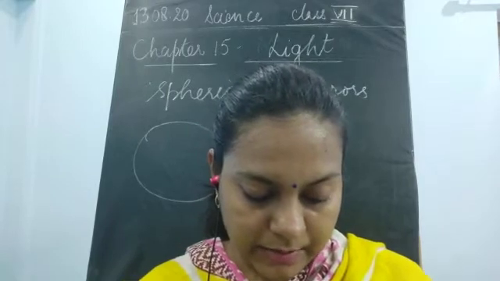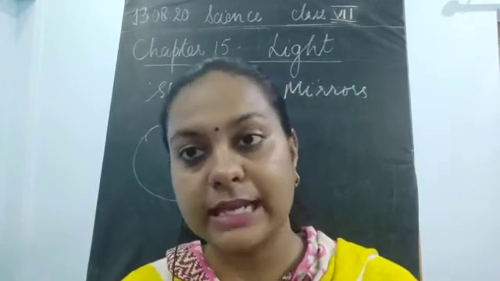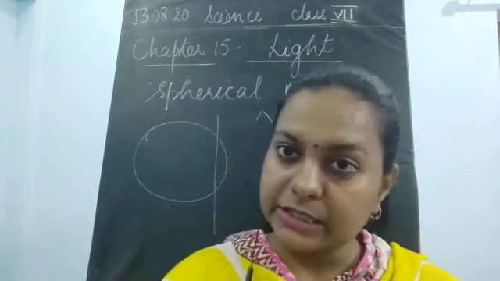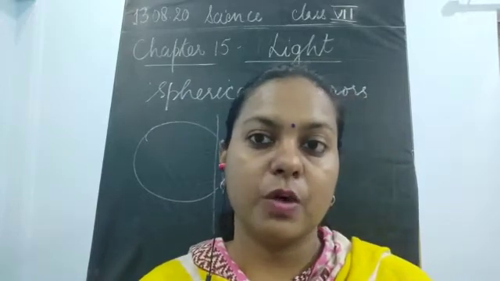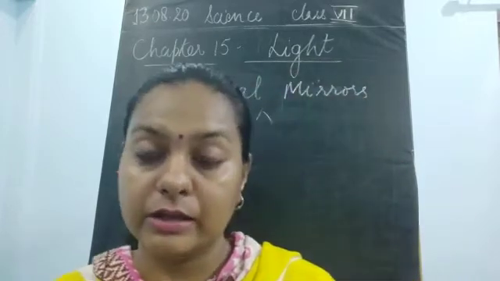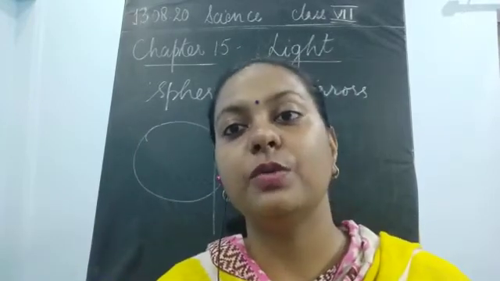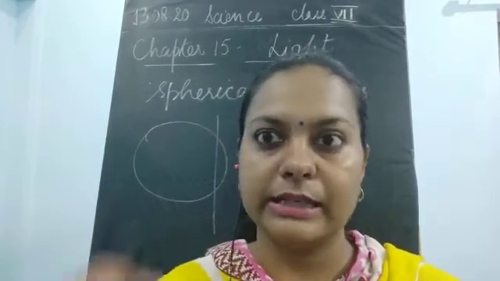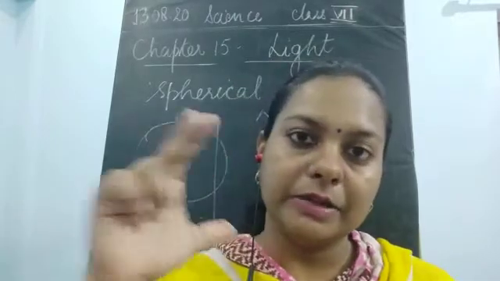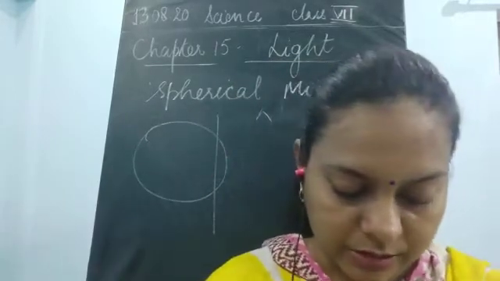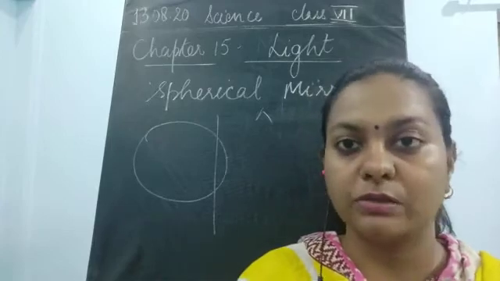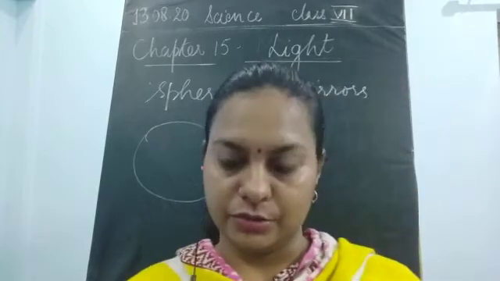Next thing, my image is erect and it is of the same size. So it was acting just like a mirror, where the image was straight and he was able to see his image, and that was equal to his size where he was sitting. The height was the same, the length and the breadth were also the same when Bujo was looking in the plate.